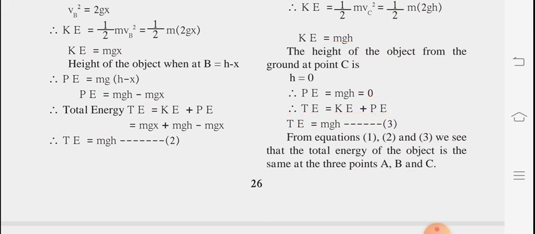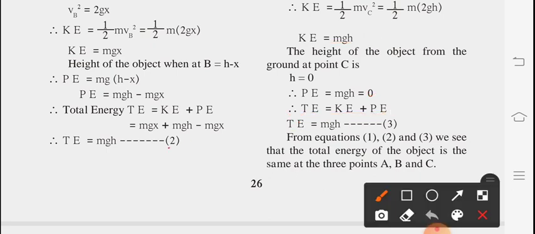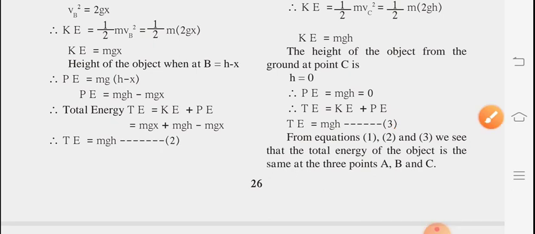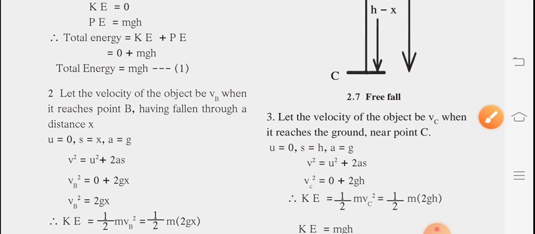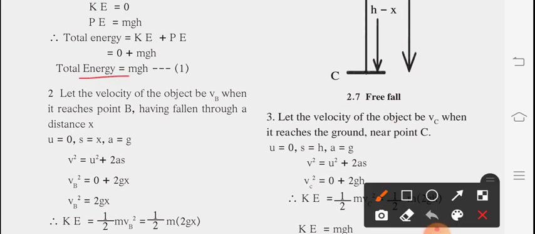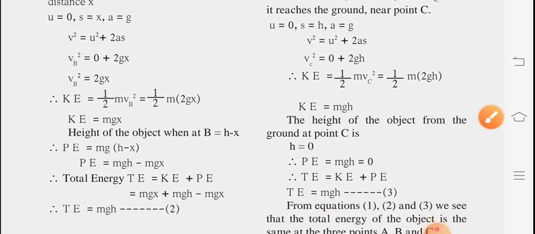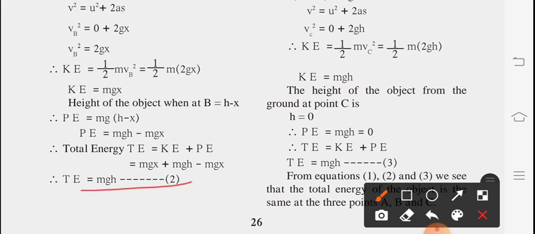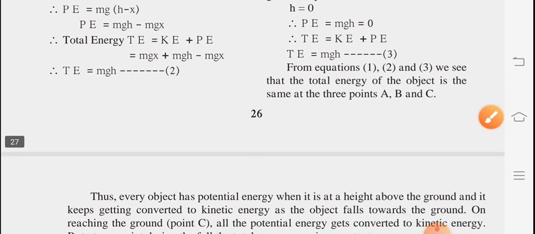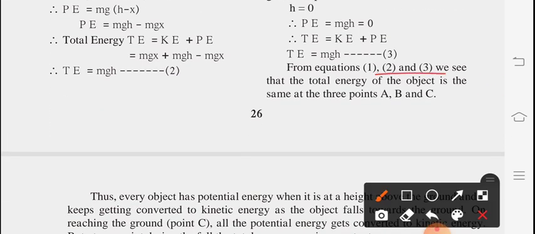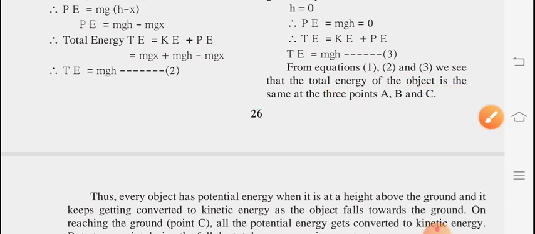So from equations 1, 2, 3, overall we are getting the total energy as mgh itself. Total energy in number 1 is mgh, total energy in number 2 is mgh, and total energy at point C, which is number 3, is mgh itself. So we can say from equations 1, 2, 3 that the total energy of the object is the same at the 3 points A, B, C. Thus,